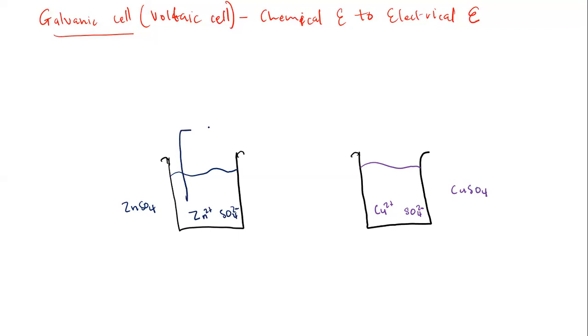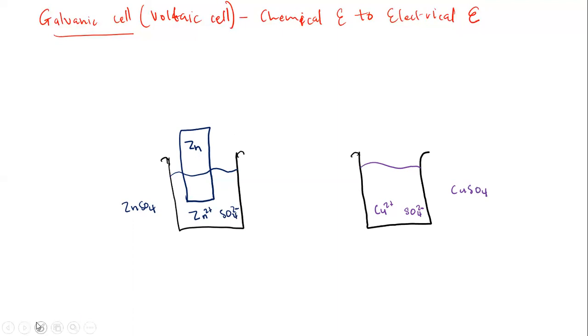First, we're going to insert our electrode in this solution. But the electrode that we're going to insert is supposed to match this solution. So that means in this beaker, we're going to insert an electrode of zinc, which is a metal electrode, okay? Remember, I didn't say cathode or anode. I just said electrode for now. Okay, we are setting up our galvanic cell.